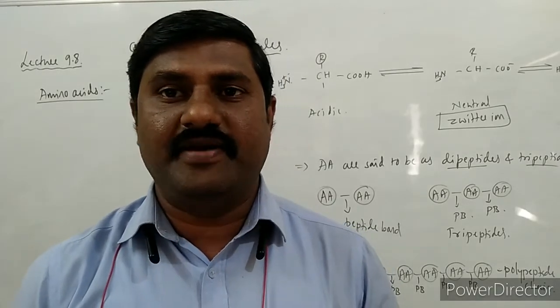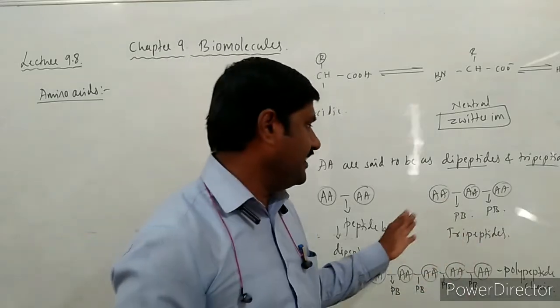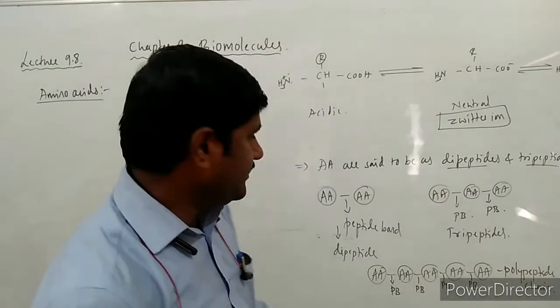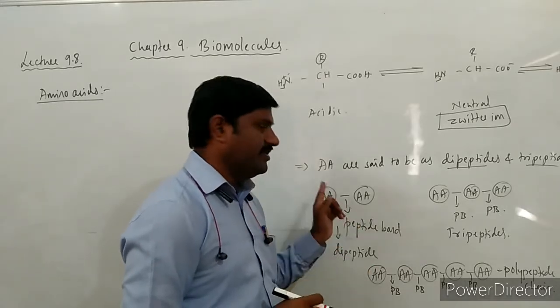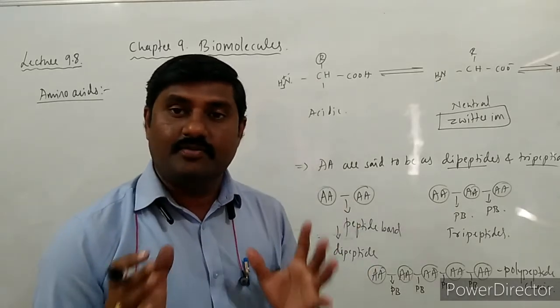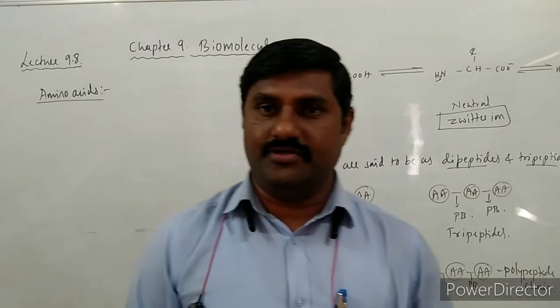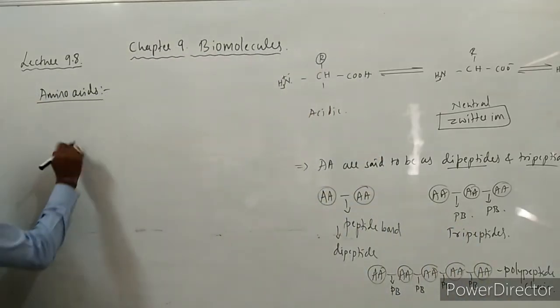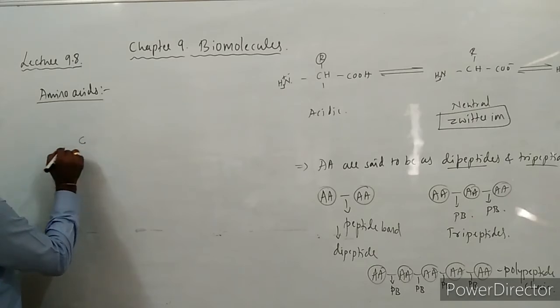How are these peptides formed? Dipeptides are formed, tripeptides are formed, as a result of the peptide bond between two amino acids, by a process called condensation. So let us see that condensation process now. See here, one amino acid I would like to write over here.